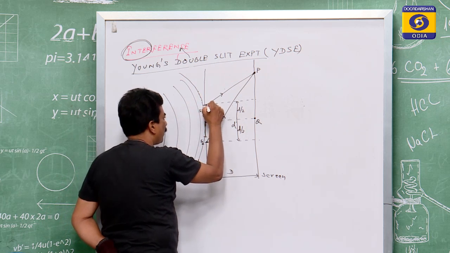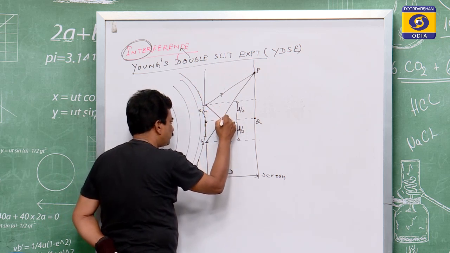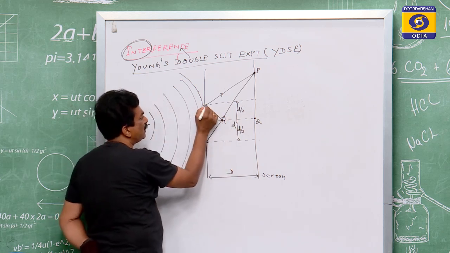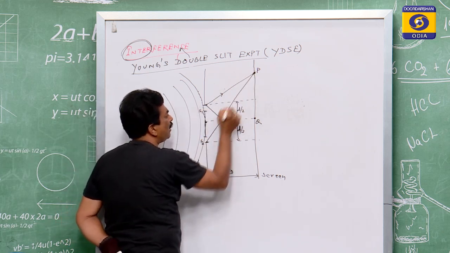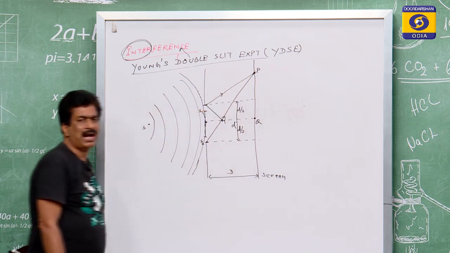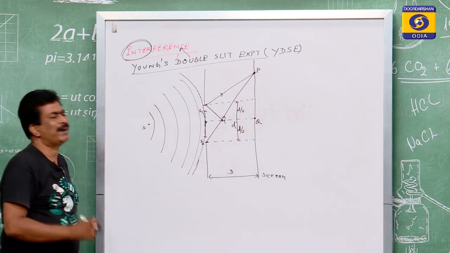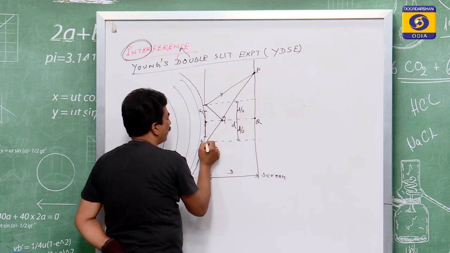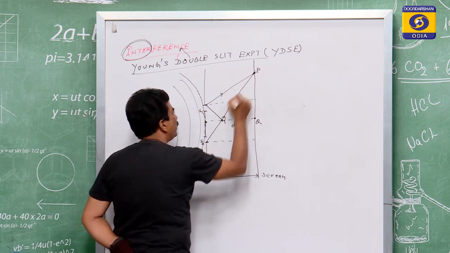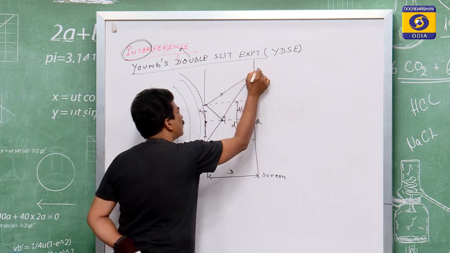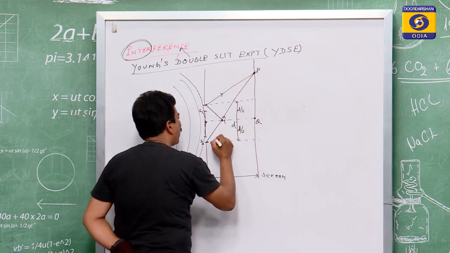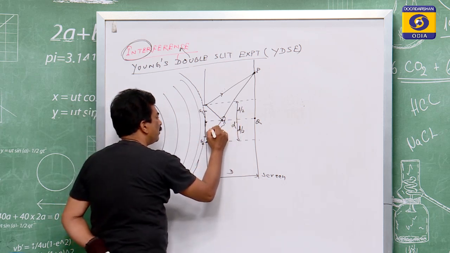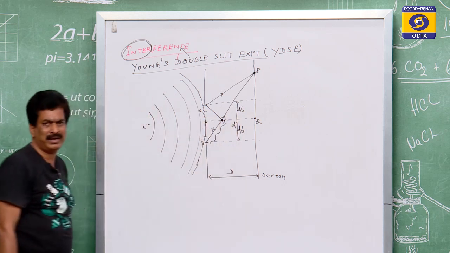If I draw a perpendicular, let its foot be T, then S1P and TP are of the same path. So this path is the same, but for S2P, if TP is equal to S1P, then what about S2T? This S2T is nothing but the path difference.